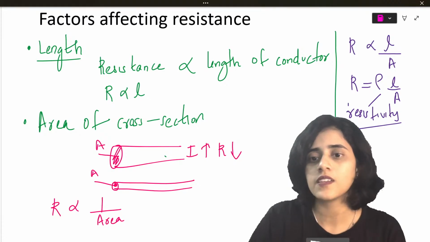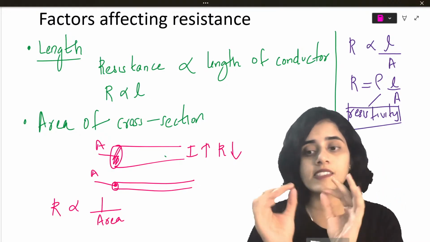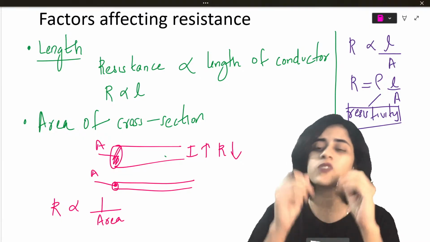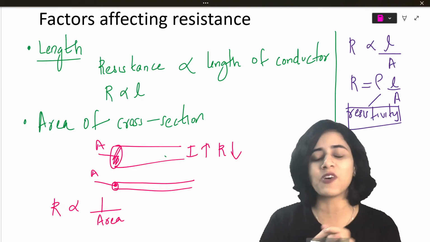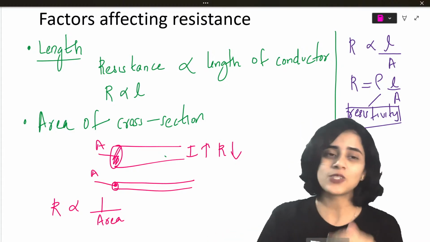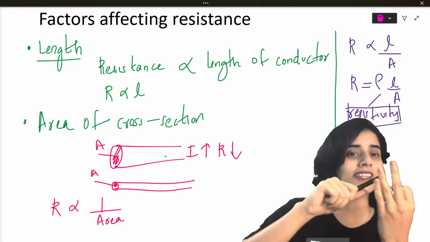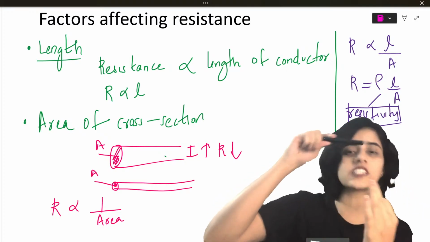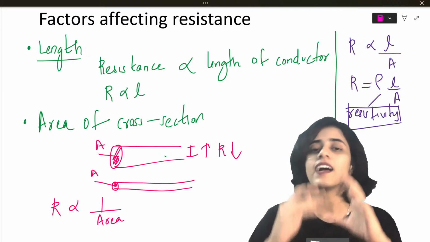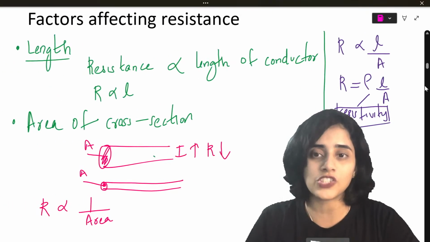And what does resistivity depend on? So much of dependence, no? Resistance depends on length, area and resistivity. This resistivity now depends on the nature of the material and the temperature.